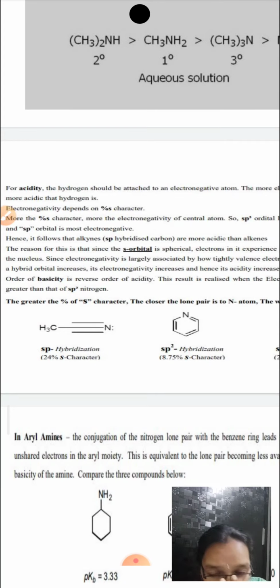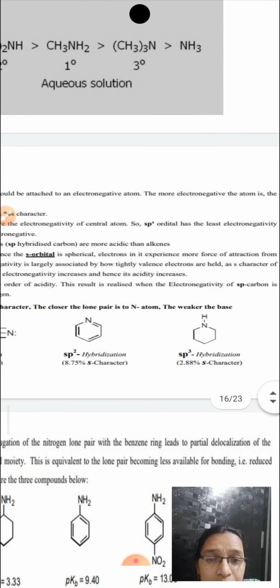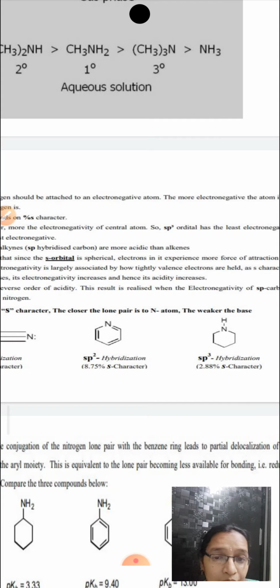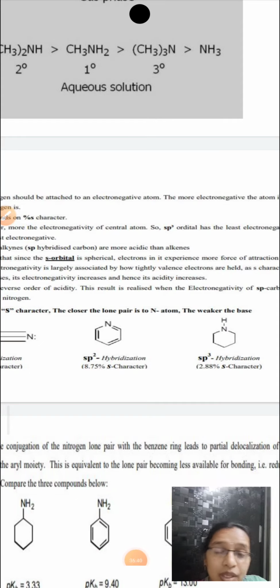So if you see here, in methyl cyanide and this pyridine, the order is 3 is greater than 2 is greater than 1. So always remember that the sp hybridized one will have the lesser basicity, then sp2, and the last is sp3. Why? Because as the percentage of s character is increasing, electronegativity is increasing, and increasing electronegativity means nitrogen cannot donate the lone pair of electrons with great ease.